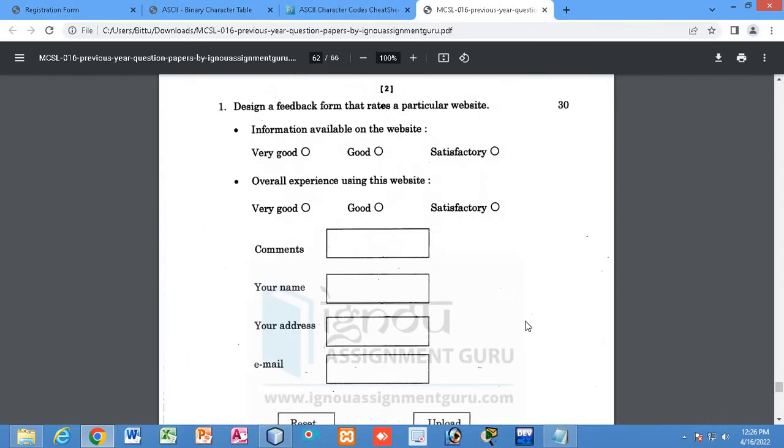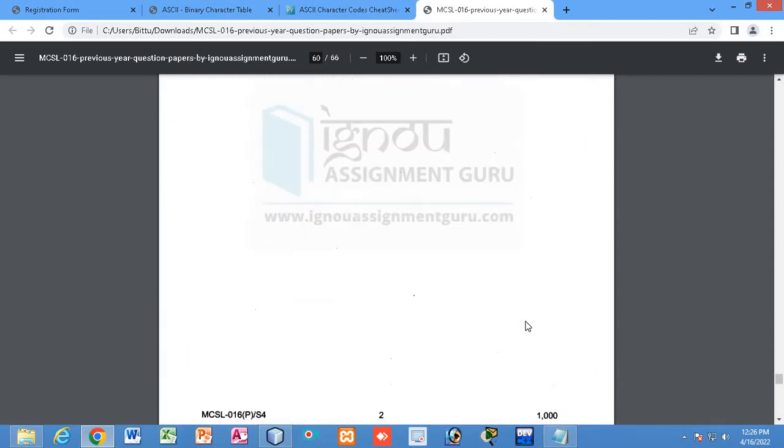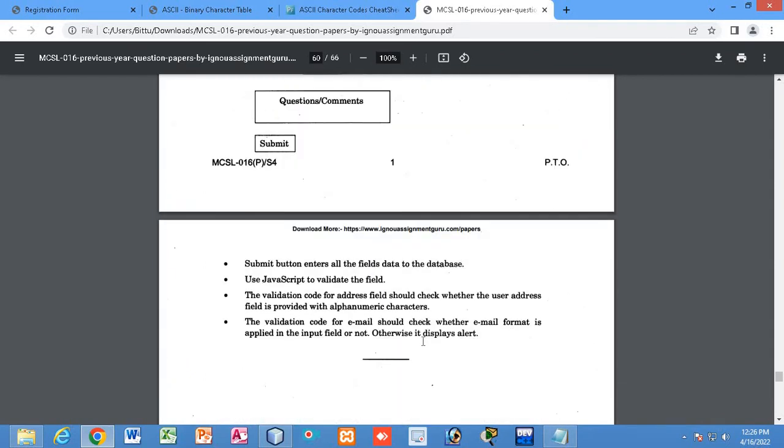Check out the important questions that might be coming. Just see, the validation code for the address field should check whether the user's address field is provided with alphanumeric characters. So how can you solve this validation?